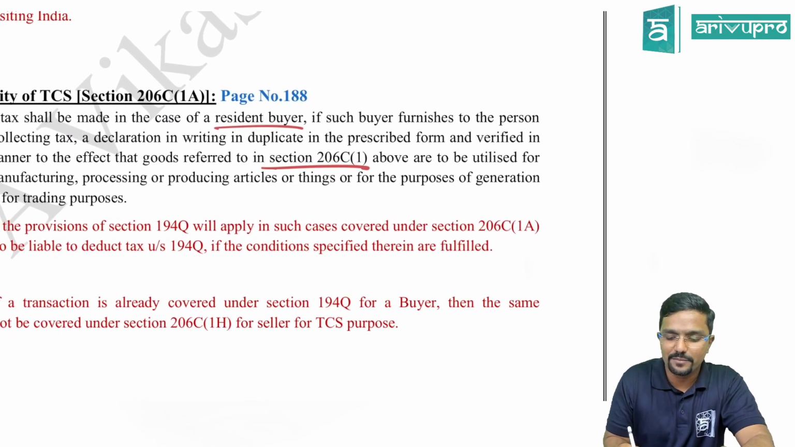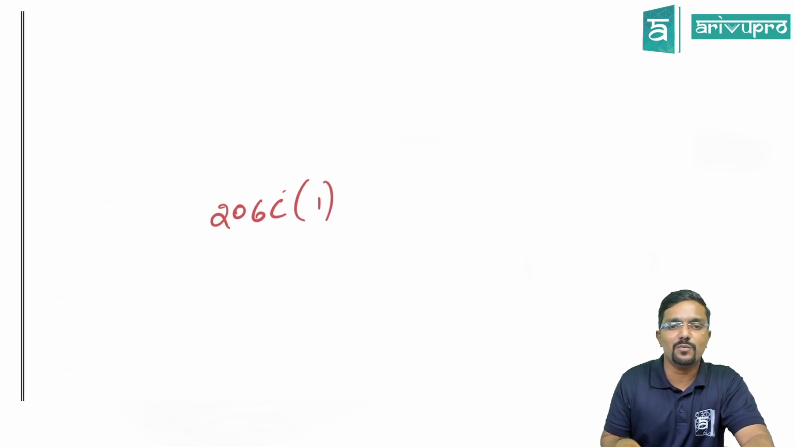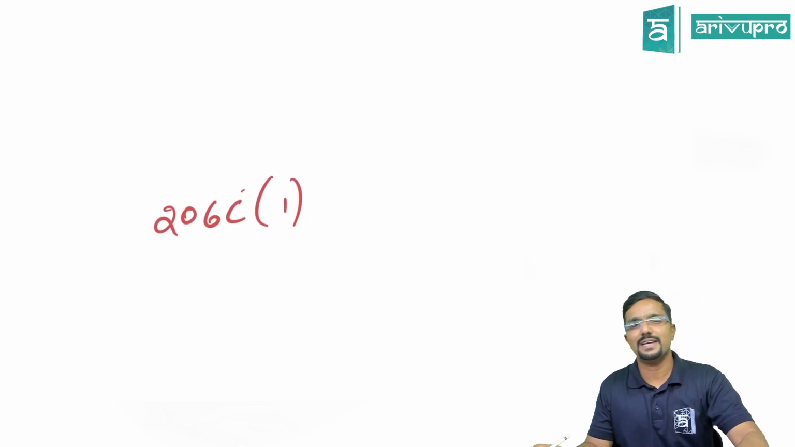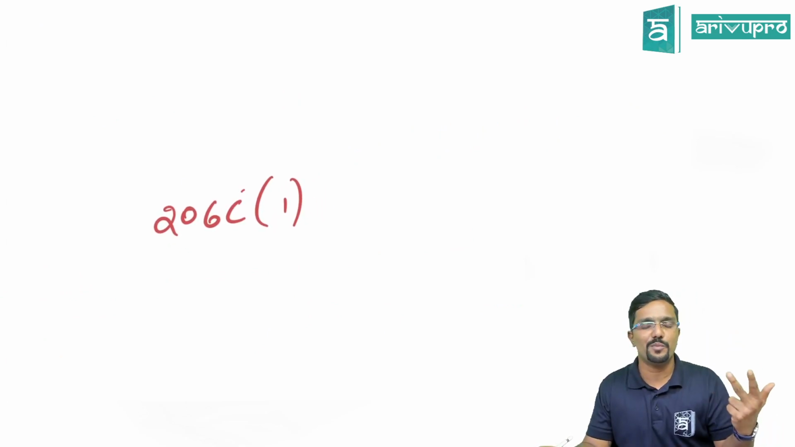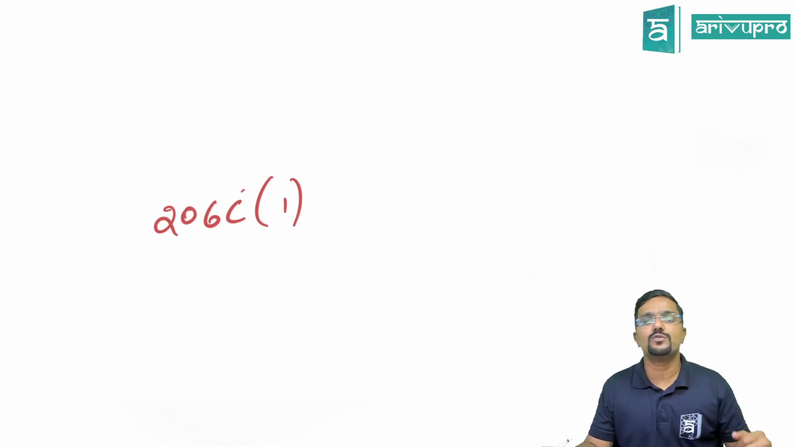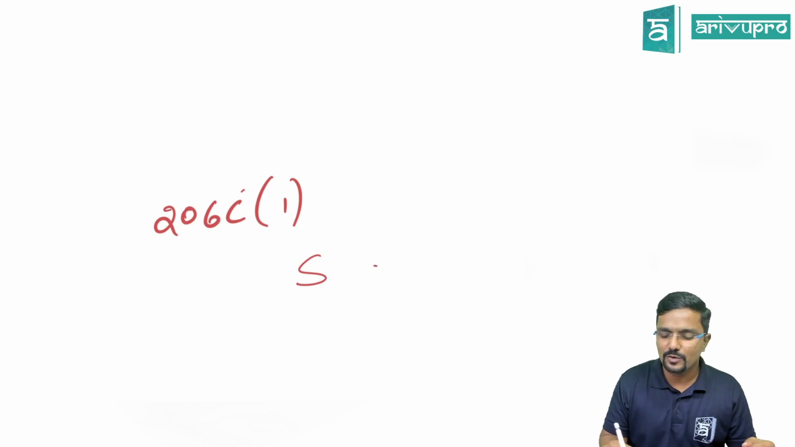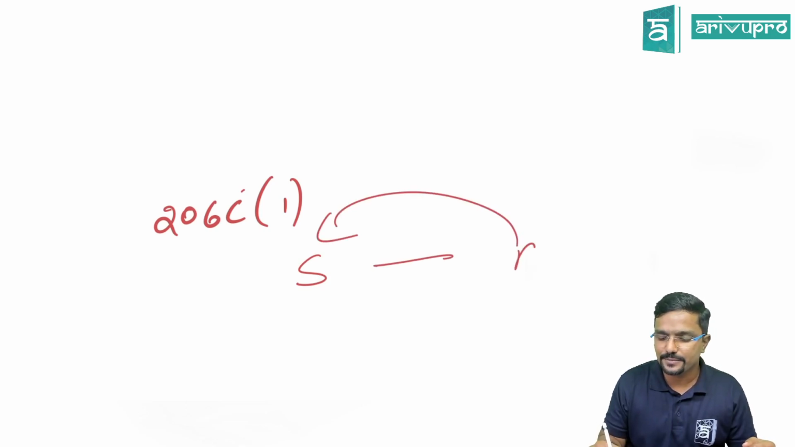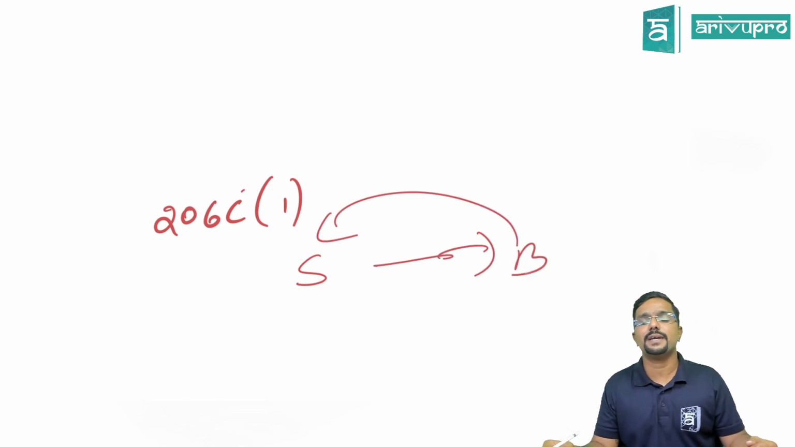Okay, that is what they have mentioned here. 206C1. There are various products covered, guys, like tendu leaves, alcoholic liquor for human consumption, timber and all. Clear? So, in that case, who will be collecting TCS? Seller will be collecting it from the buyer. Agree? Seller will be collecting it from a buyer.